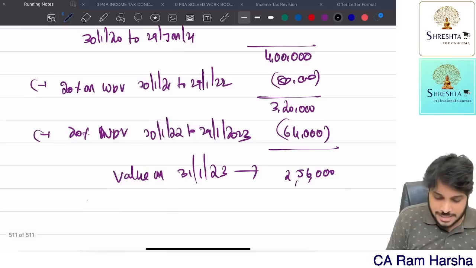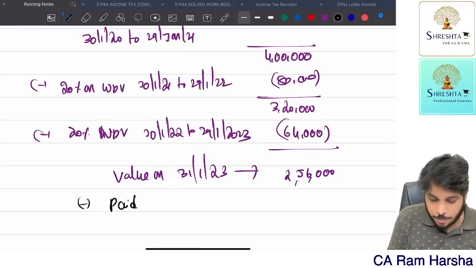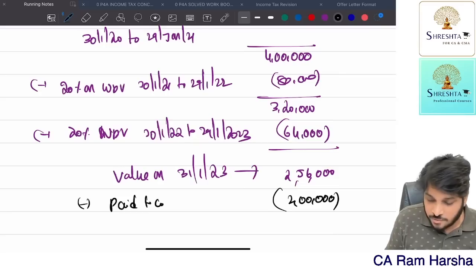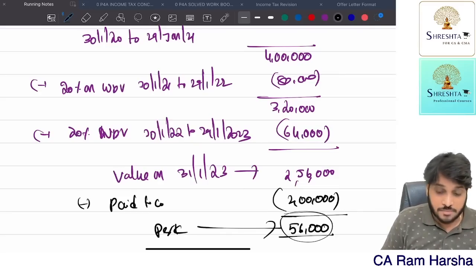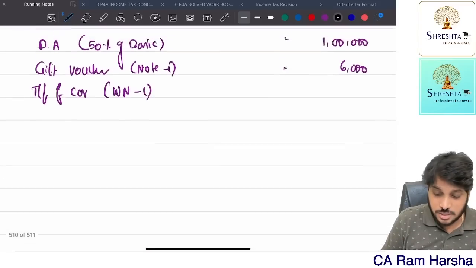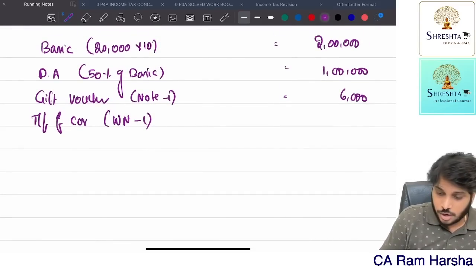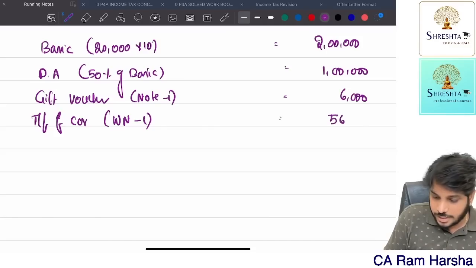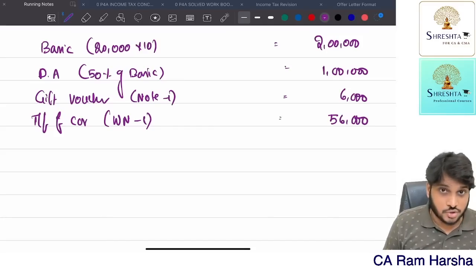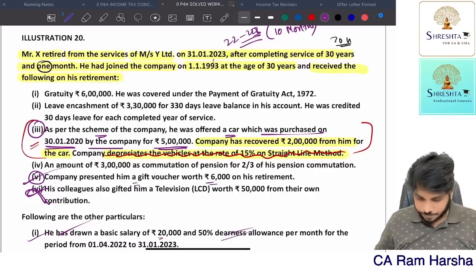Now this person has paid to the company how much? 2 lakhs he paid. So for 2,56,000 worth of car, he paid 2 lakhs. Therefore taxable perquisite how much? 56,000. So substitute this value here. So how much is the answer here? 56,000. Understood or not? Next.